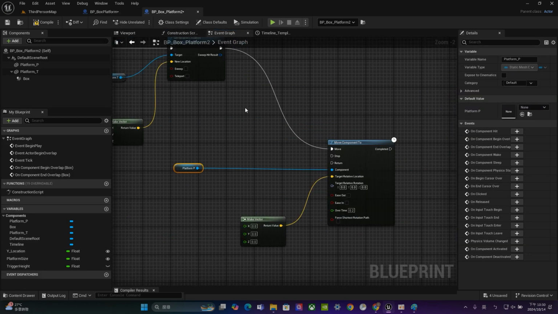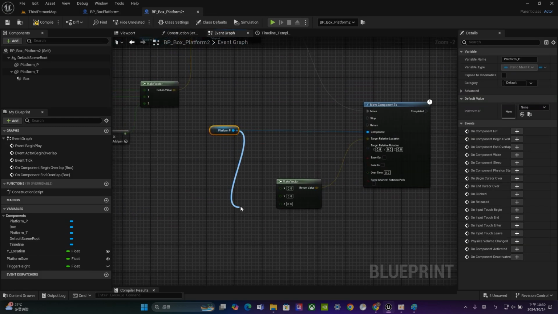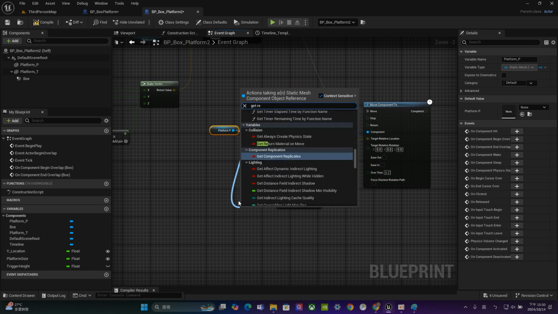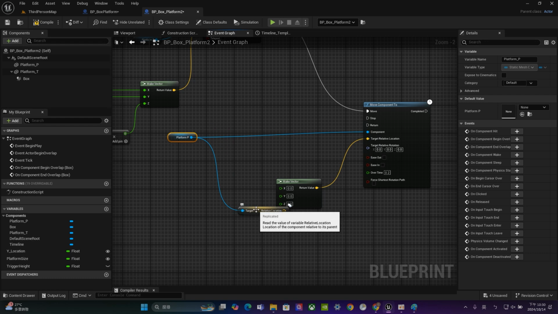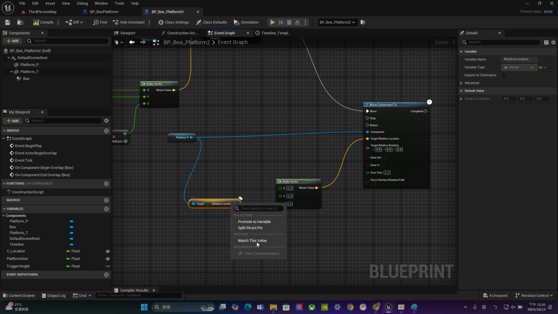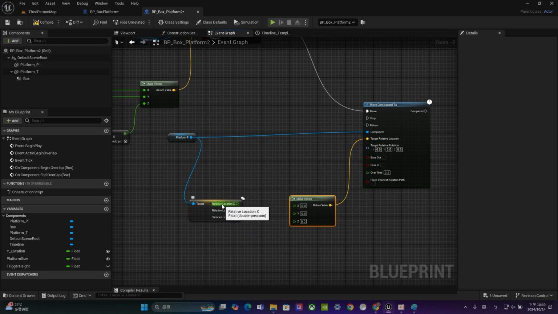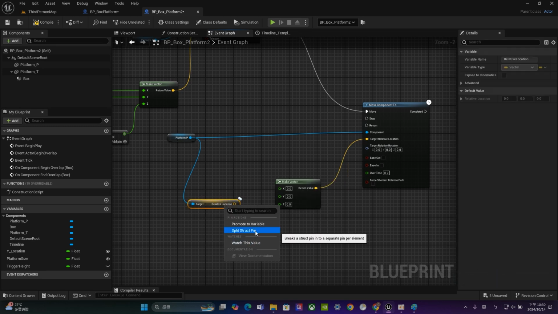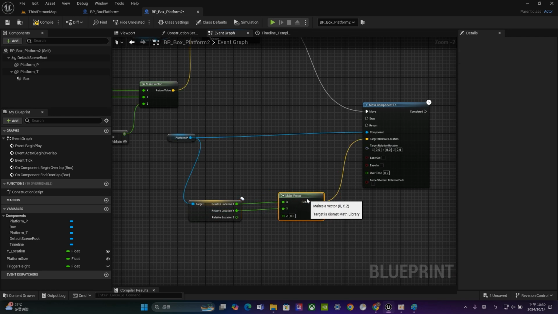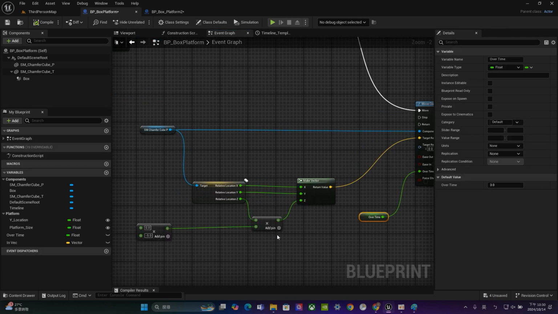So let's try to do that. Get relative location and split into 3 different input pins. Just right click. Okay, let's do that again. Right click, split struct pin. For X and Y, there's no difference. For the Z, let me check the number. I forget. Ooh, okay.